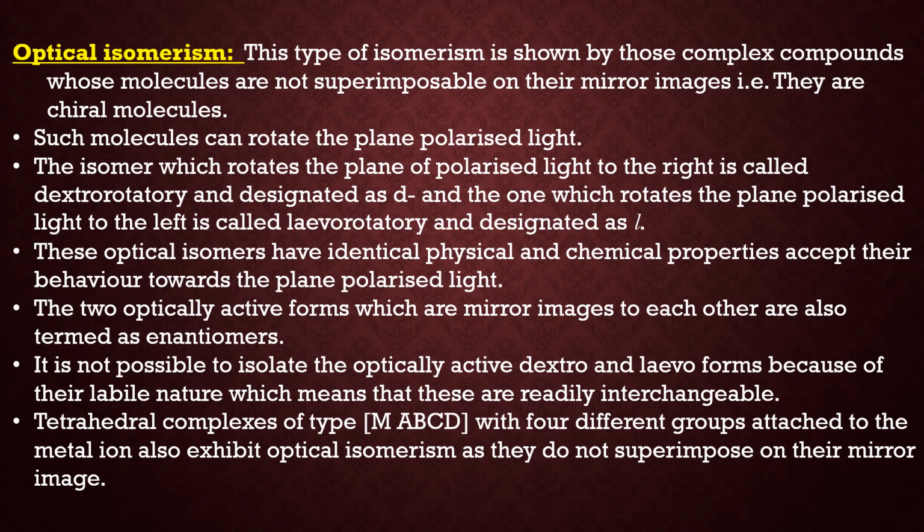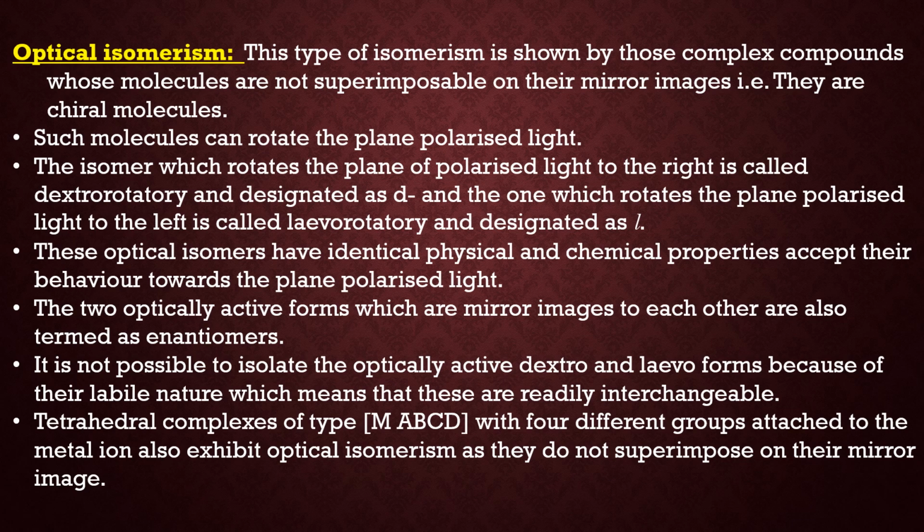Now, the isomer which rotates the plane polarized light to the right is called dextrorotatory and designated as the D isomer. And the one which rotates the plane polarized light to the left is called levorotatory and designated as the L isomer.